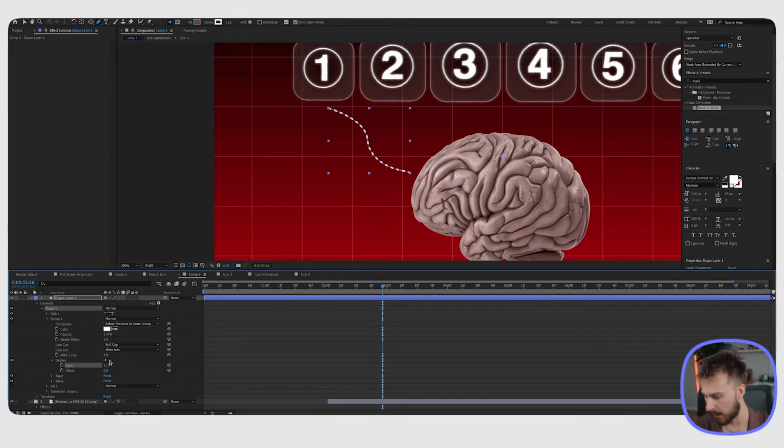And that's going to add some dashes to it. And we can manipulate the dashes by turning it up, making them a little bit bigger or a little bit more spread out. And then we could also just turn up the stroke a little bit. So it's on 5 right now. I'm going to turn it up to, let's do 15.